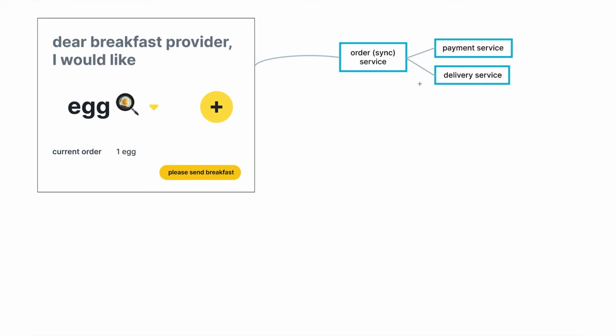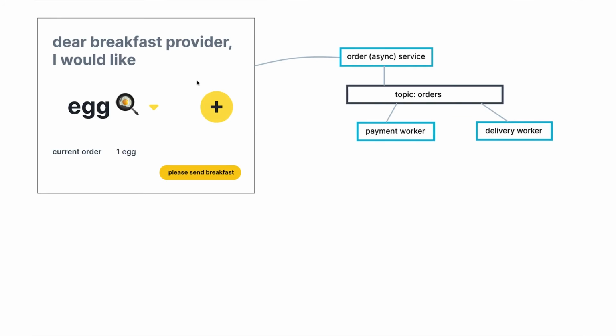We have a web client, we have an order service, which gets called by this web client, and on getting the request, the order service will call the payment and the delivery service synchronously. Shout out to my boss at Eggy for writing this, Vivian Liang. Thanks, V. And then we'll change it to look like this.